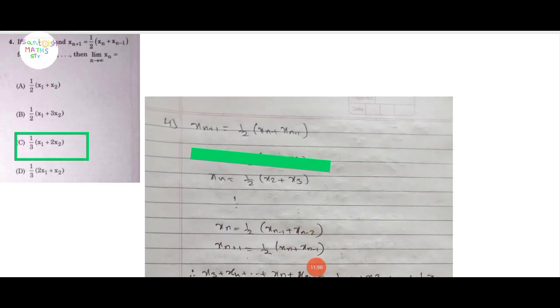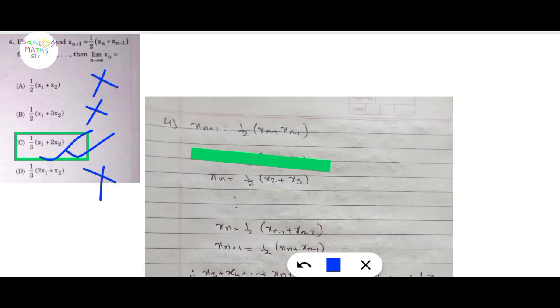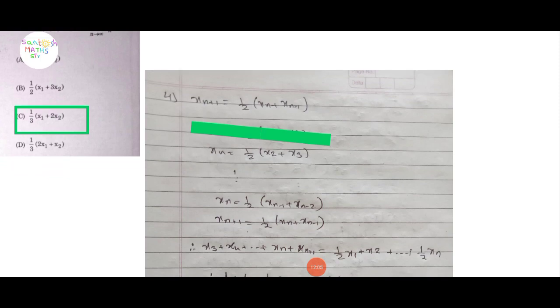Here we get 1 upon 3 (x1 plus 2 x2). Option C is correct here; D, B, A are not true. This is the solution for question 4.